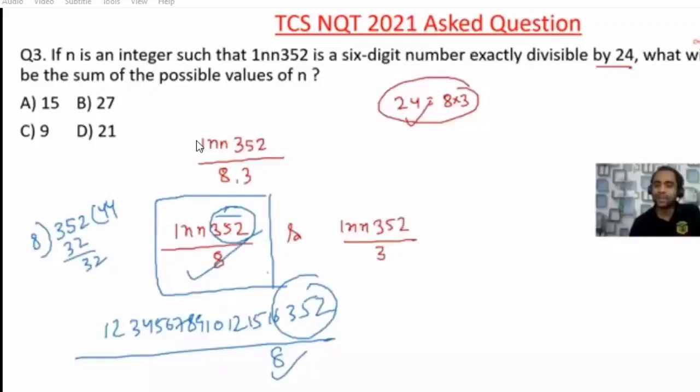Now, what is the divisibility rule of 3? It says that if the sum of the digits is divisible by 3, then you are done. Now this I am explaining to you; when I'm solving in an exam, I don't need to explain. So the sum is 3 plus 5 plus 2, that is 10, 10 plus 1 is 11, 11 plus 2n, divided by 3, right? Now for which values of n this is divisible, that is what you need to calculate. And we have to find out the sum of the values of n.